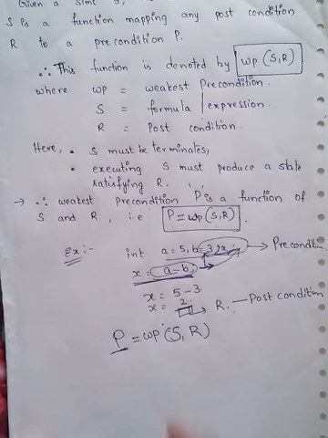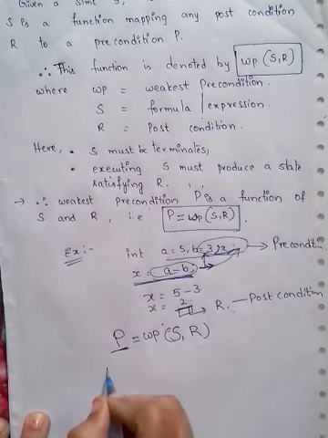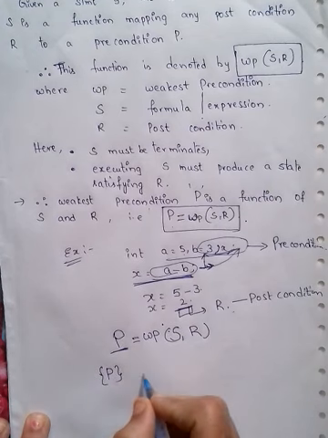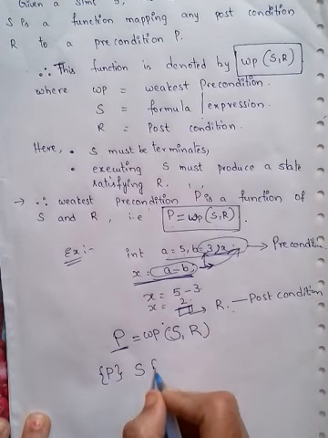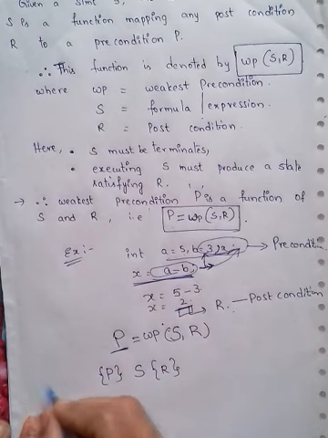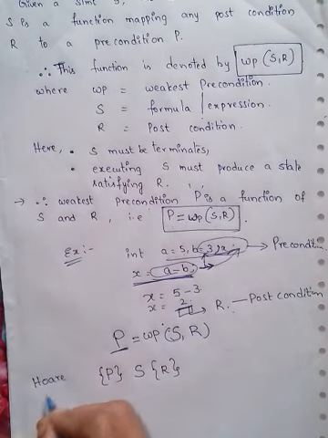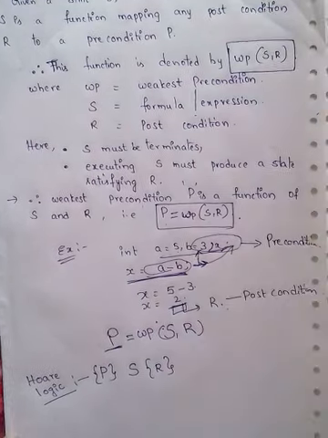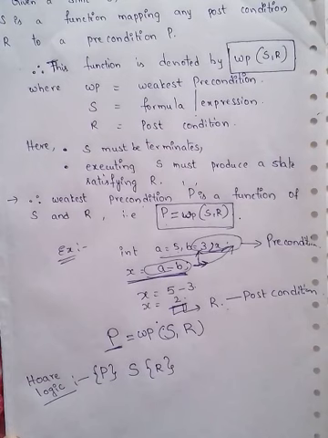In Hoare triple logic, this can be represented with precondition P, statement S, and postcondition capital R. In Hoare logic, this can be written as P S R, where P is a precondition, S is a statement or any expression, and R is a postcondition. We use this Hoare logic to establish program correctness. This can also be used in a first order predicate.